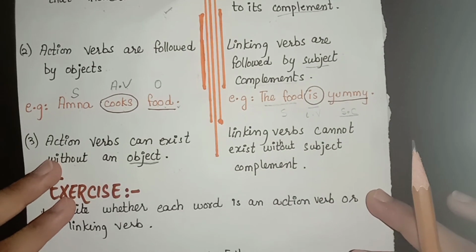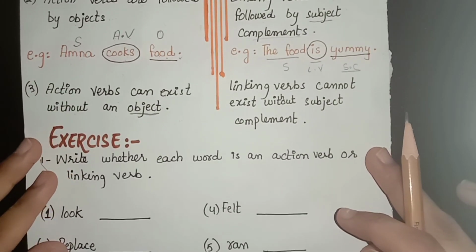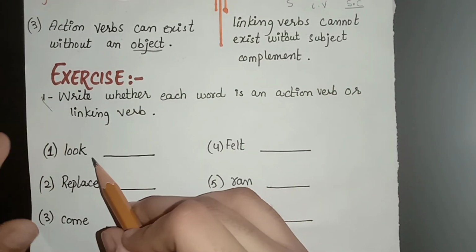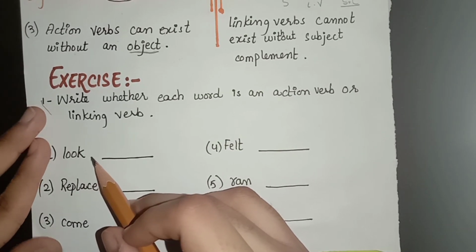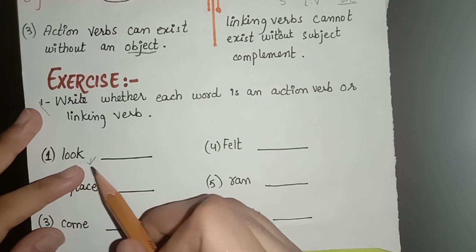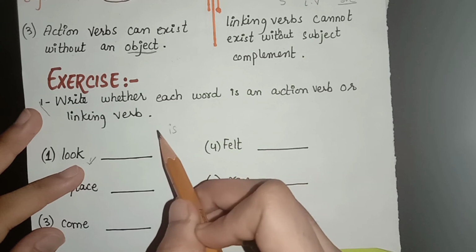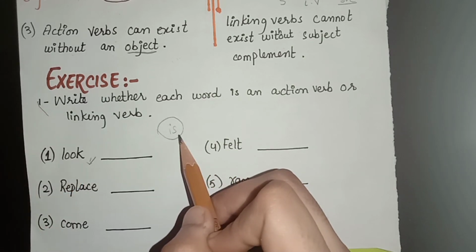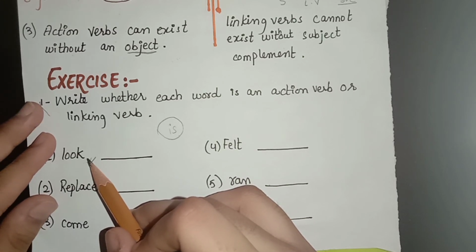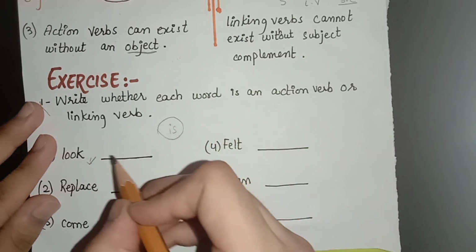I am giving you an exercise related to the action verb and linking verb. What you have to do, do it with me, so we can check if you understand the concept of action verb and linking verb successfully. When we use look in a sentence, we have to see if it is replaceable by is or not. Any verb that can be replaced by is, we can use as a linking verb. So we saw that if I write in a sentence the dress looks pretty, I can change it to the dress is pretty. So I can change look into the word is. So this is a linking verb.